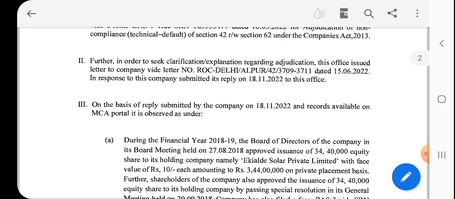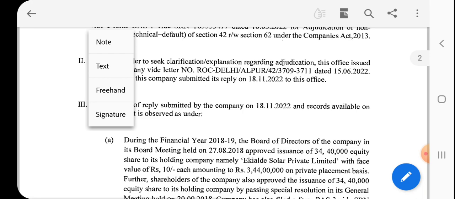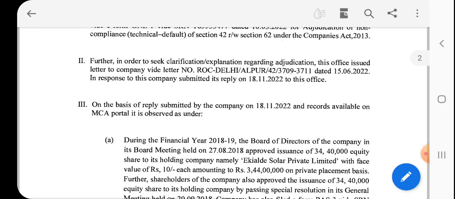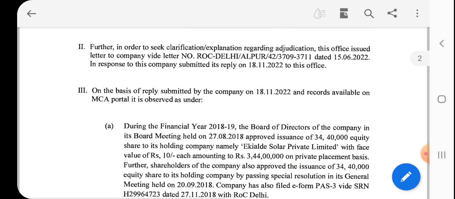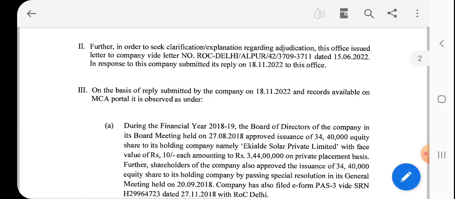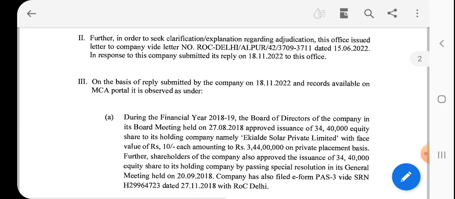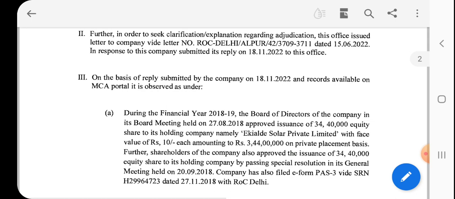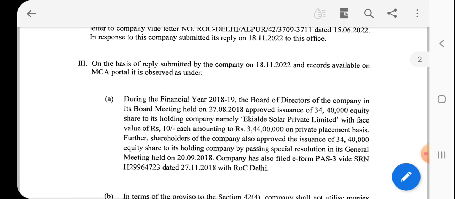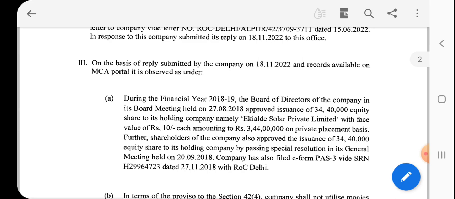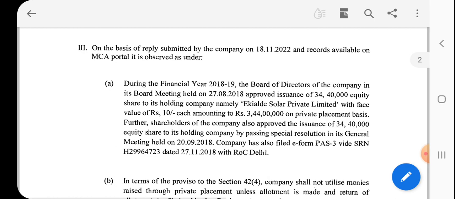Further, in order to seek clarification and explanation regarding adjudication, this office issued a letter to the company on 15th June 2022. In response, the company submitted its reply to the office on 18th November 2022.